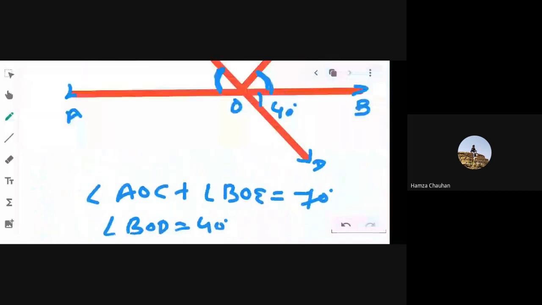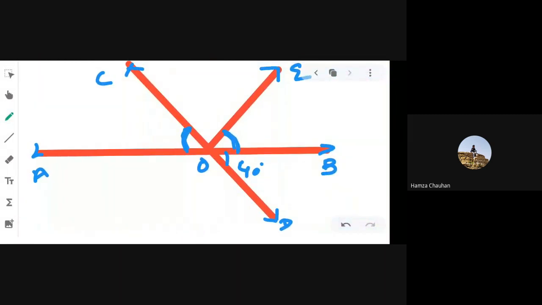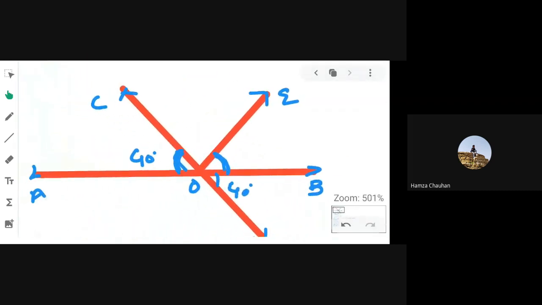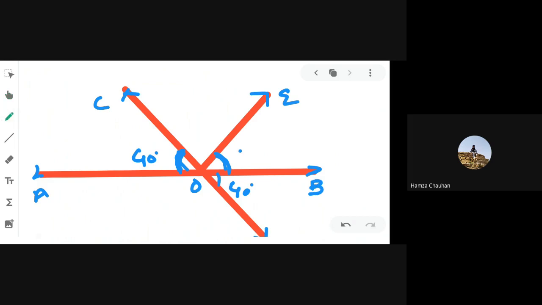You can see in the figure again. If angle BOD is 40 degree, then angle AOC is 40 degree, because these two angles are vertically opposite angles. The sum of this angle and this angle is 70 degree, given in the question. So 70 minus 40, the remaining angle is angle BOE. We get angle BOE is equal to 30 degree. Clear, all of you? Now we have to find angle COE. Yes, sir.